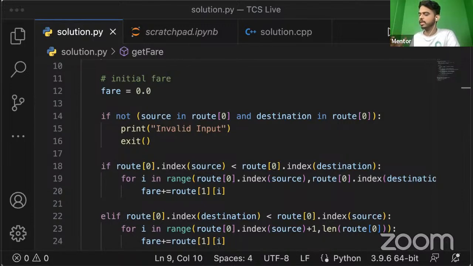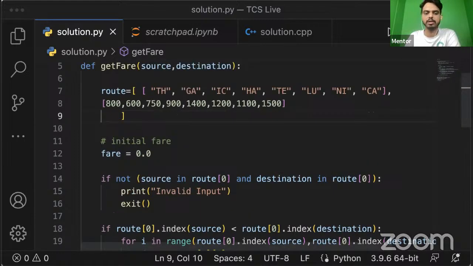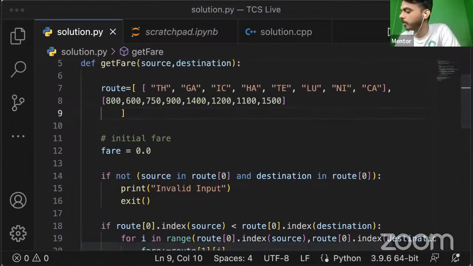Then one more condition that we had is that, given a source and destination, if the value of the source and destination is same. So let's check this condition. If the source not in route 0, which is nothing but all our stations, or the destination not in route 0. So this again is going to be the station.